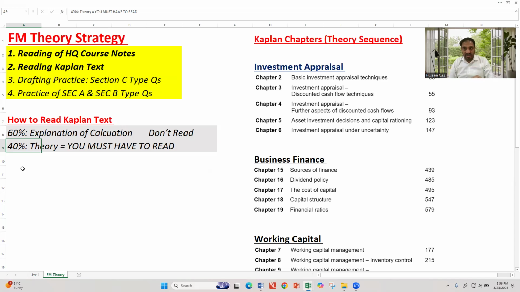Very important, another point. Step 1, cover the lectures, where I have covered the calculation and some theoretical content as well. Then read my notes. Then read the Kaplan text. Kaplan text is the third step.